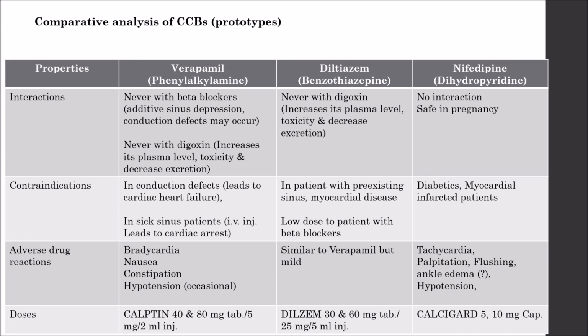So, close monitoring is required while prescribing nifedipine to elderly males, as it causes increased urine voiding difficulties. Similarly, gastroesophageal reflux may be worsened by all DHPs due to relaxation of the lower sphincter.